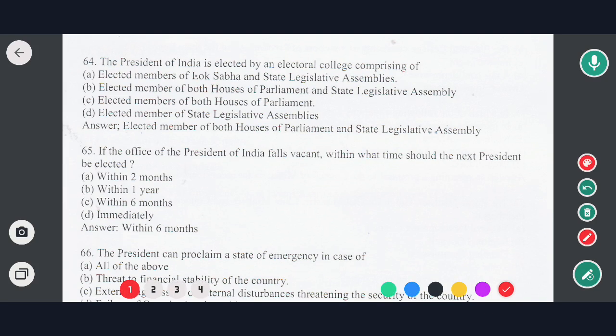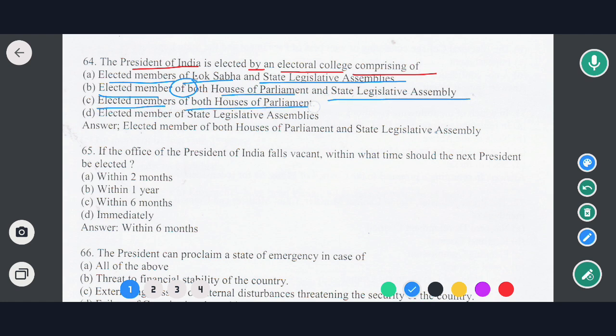Next question is, the President of India is elected by an electoral college comprising of: options are elected members of the Lok Sabha and the state legislative assemblies, elected members of both the houses of the Parliament and the state legislative assemblies, elected members of both the houses of the Parliament and the elected members of state legislative assemblies. The correct option would be option B, that is elected members of both the houses of the Parliament and the state legislative assembly.